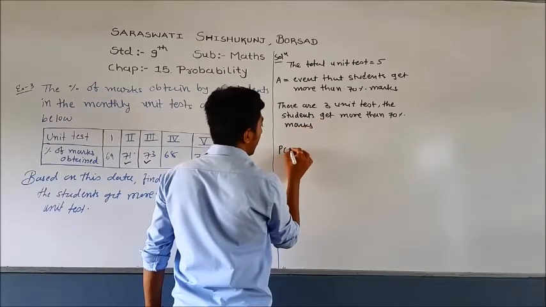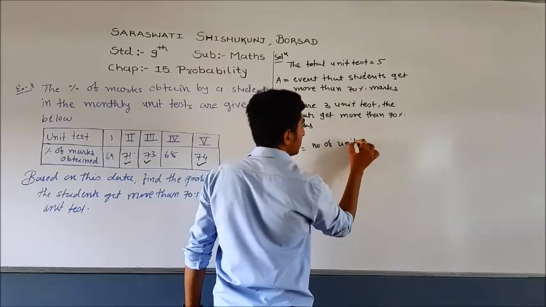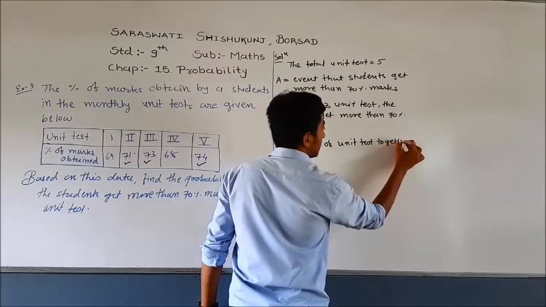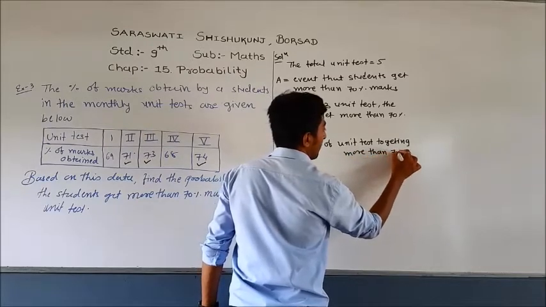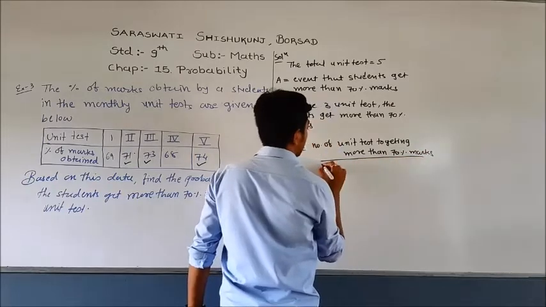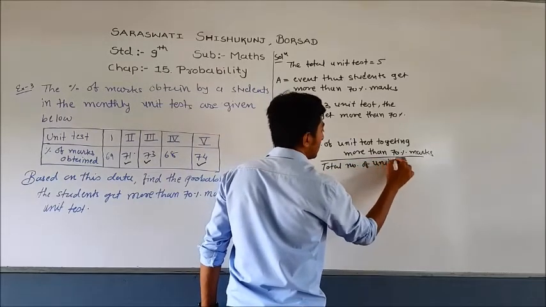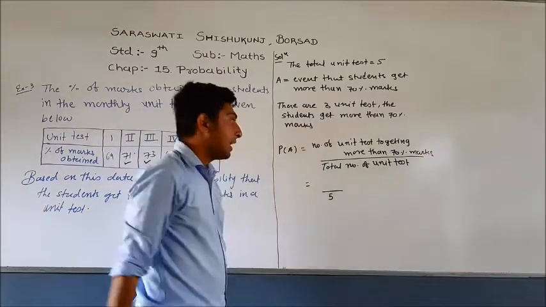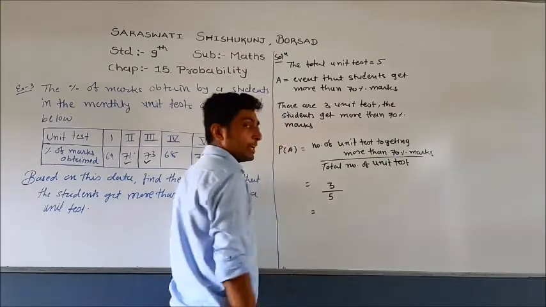So probability of A equals the number of unit tests getting more than 70 percent marks divided by the total number of unit tests. So we know that the total number of unit tests is 5 and the number of unit tests getting more than 70 marks is 3. Now let us convert it to decimal.